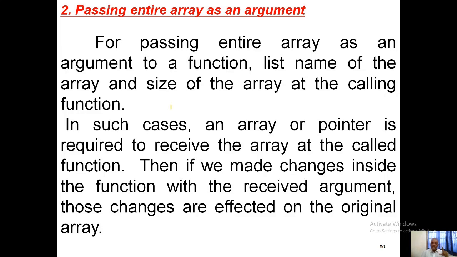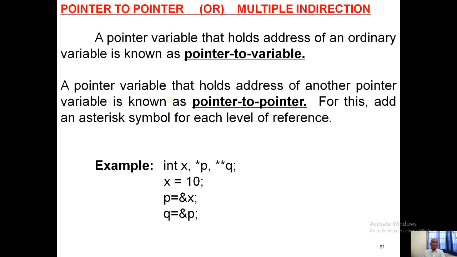If you make any changes inside the function with the received argument, those changes affect the original array also. Why? Because you are receiving all the values through the address, so any change is made at the original place too. Now, how can there be a pointer to pointer?